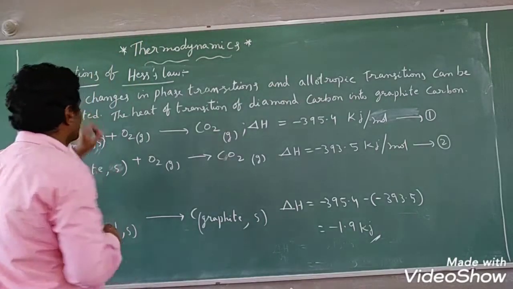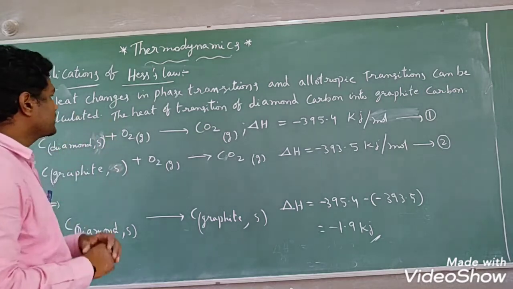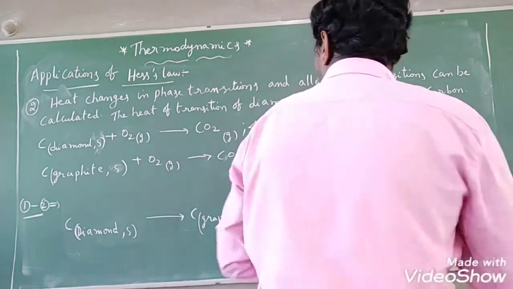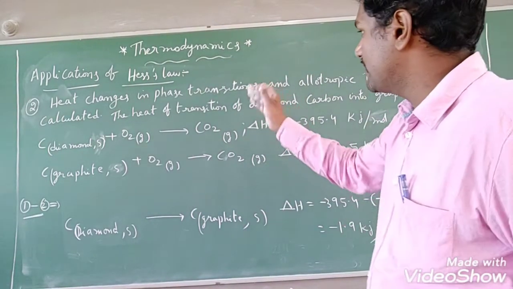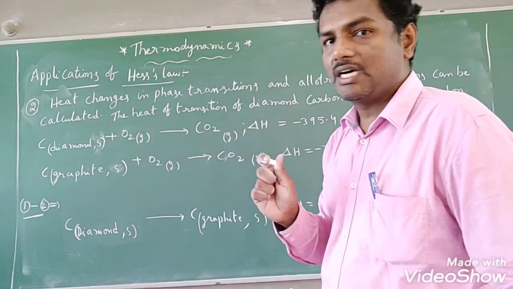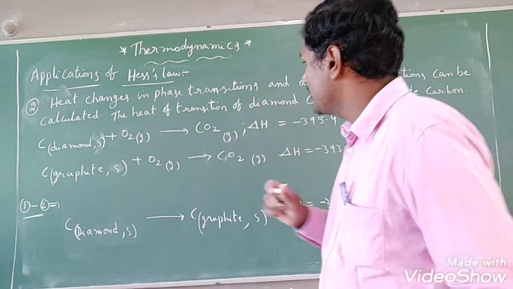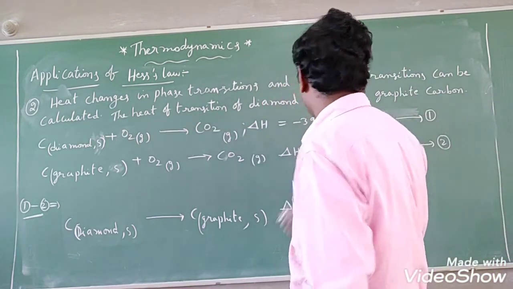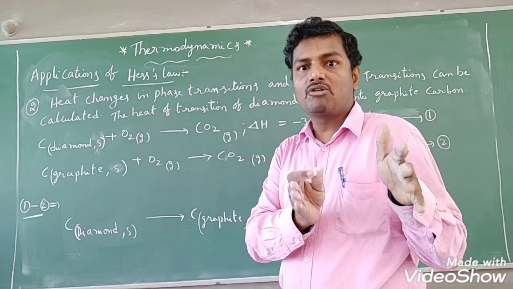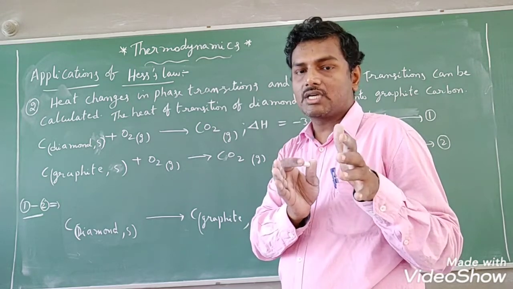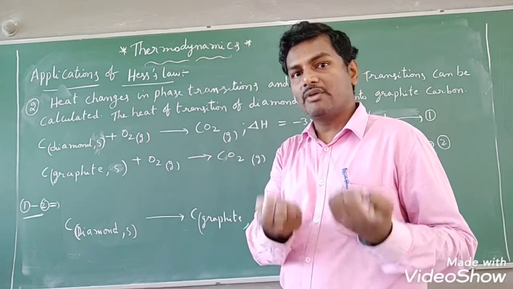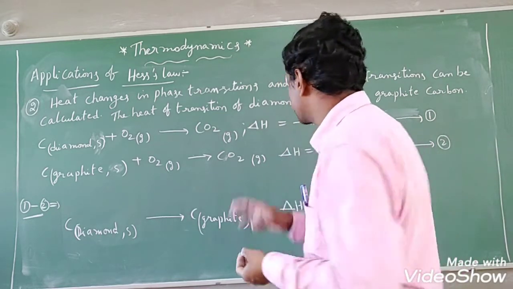Let us see, students, one more application of Hess law, that is, heat changes in phase transitions and allotropic transitions can be calculated. How do you calculate? We will discuss by taking one example. Here the heat of transition of diamond carbon into graphite carbon. In the conversion of diamond carbon to graphite carbon, how do we calculate the heat change or enthalpy change? And if you convert graphite carbon to diamond carbon also, how do we calculate the enthalpy change? We will discuss here, students.